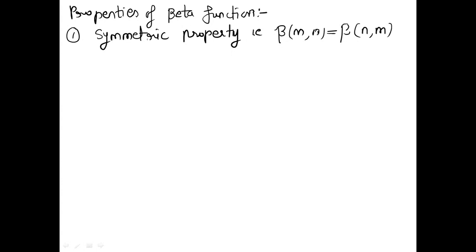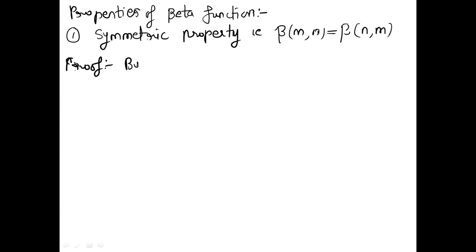So how do we prove this? So far the only thing we are aware of is the definition of the beta function. So we will use that definition in order to prove this property.